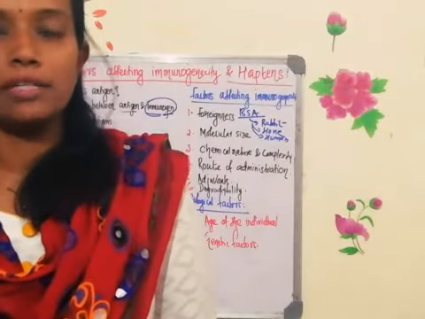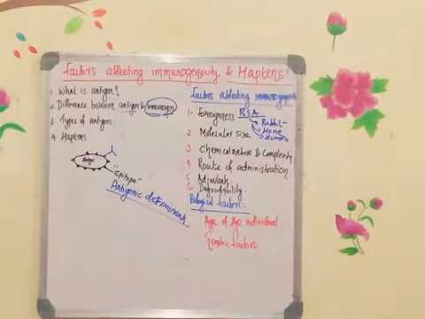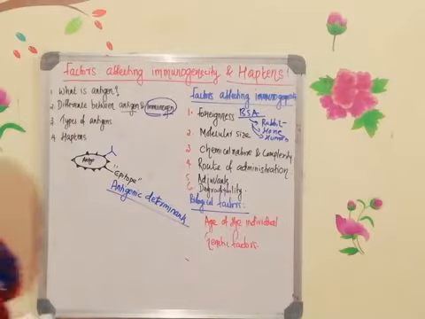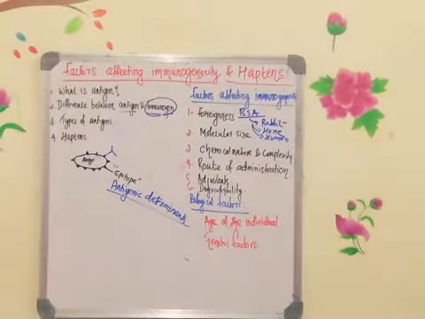One is intravenous. What do you mean by intravenous administration? Directly injecting into the vein. Another one is known as intradermal. What do you mean by intradermal? Below the skin you have to inject it. Another one is known as intramuscular. Intramuscular is into the muscle. So these are various routes of administration. When you are testing the antigen, or doing some study with the antigen, these are the various routes of administration of the antigen.